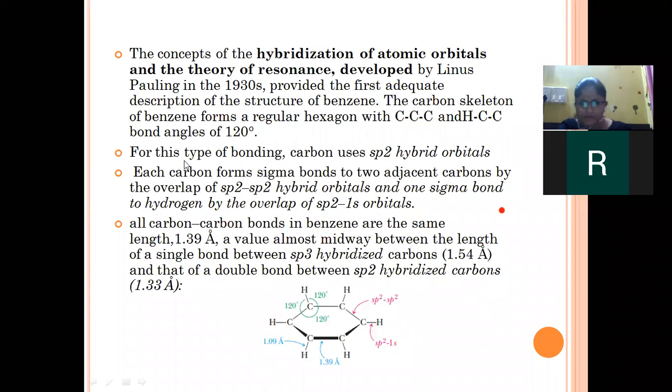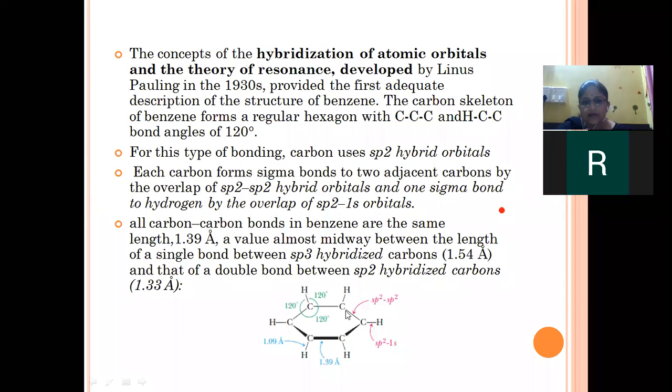For this type of bonding, carbon uses sp2 hybrid orbitals. Each carbon forms a sigma bond to the adjacent carbon by the overlap of sp2 hybrid orbitals, and one sigma bond is formed between the sp2 orbital of the carbon atom and the s orbital of the hydrogen atom.